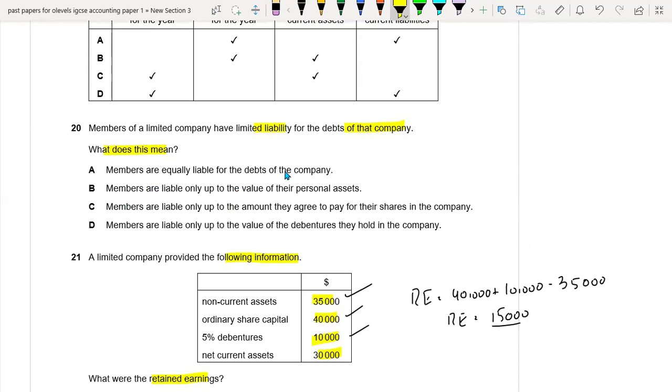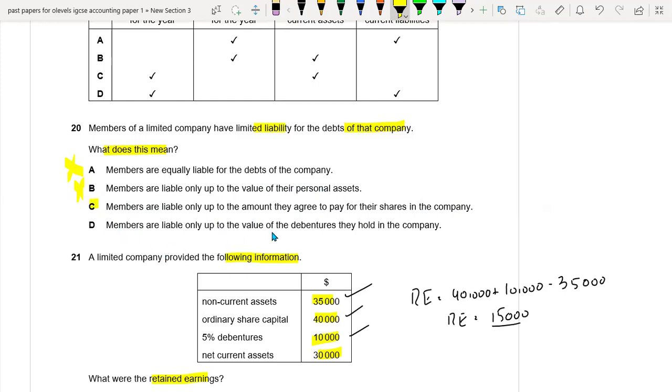Members are equally liable for the debts from the company. No, they are not liable. Members are liable only up to the value of their personal assets. No. Members are liable only up to the amount they agree to pay for the share in the company. Yes, this is the right option.